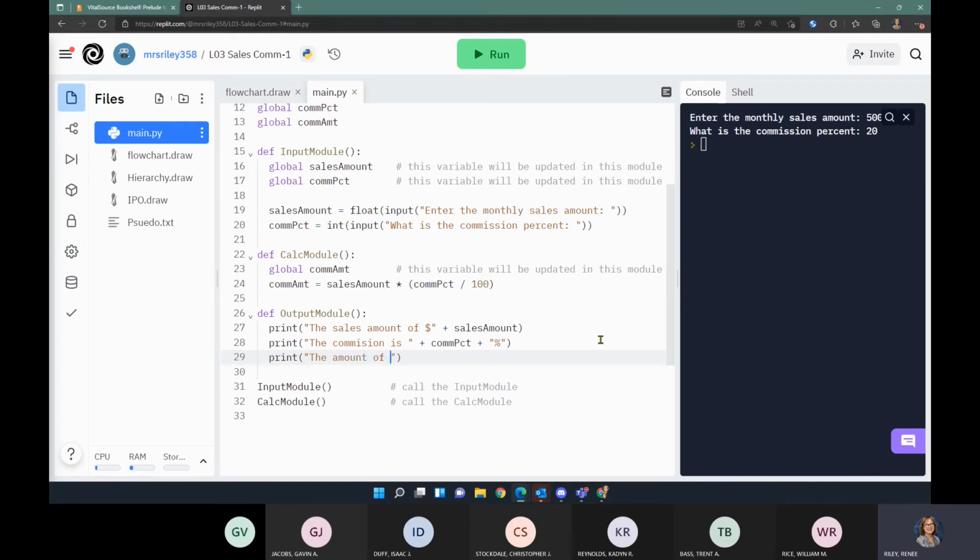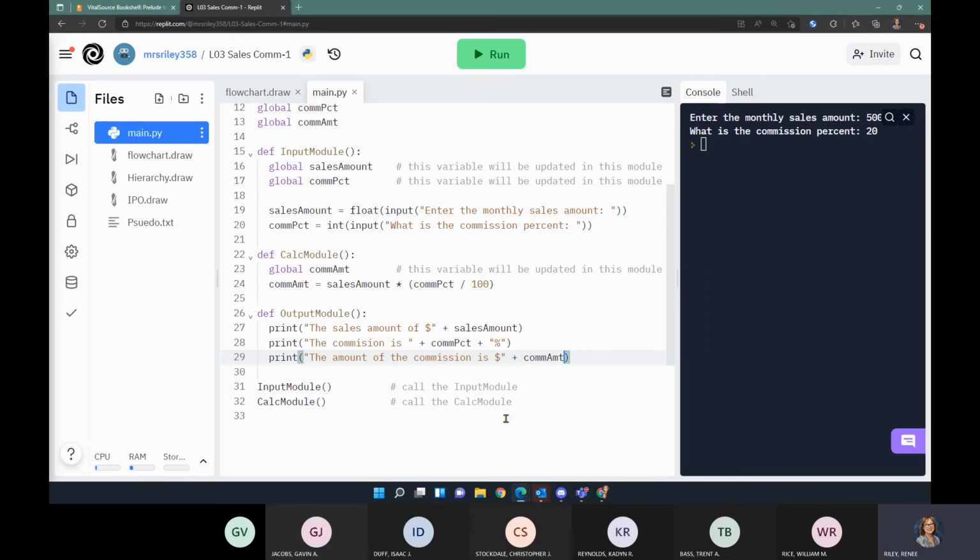Lots of ways to do that in Python. I'm doing it kind of the simple way where we are just concatenating variables with strings. Now my final variable that I want to output is my commission amount. So everything should be all hunky-dory and good there.